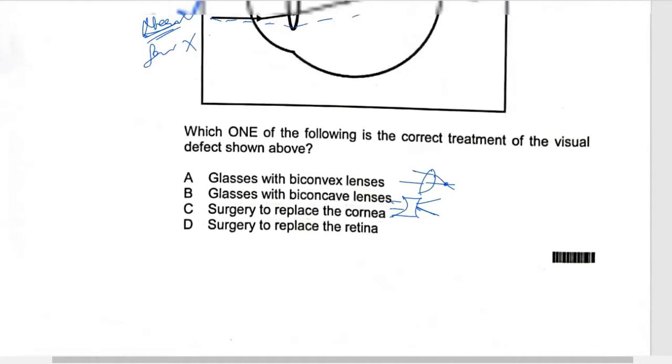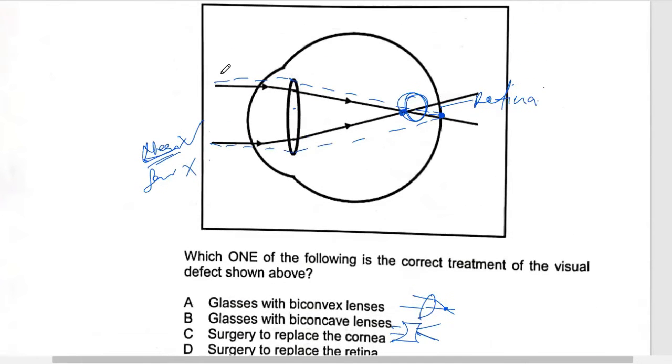Let's go back and we see. So it means that we want this light. Remember, the original light is here. So we want this light to be a little bit bigger. So it means that we're going to put a lens here, so that when the light comes like this, instead of taking this route, it's going to take this route, so it is a little bit diverged. And this lens is called a concave. Yeah, it's called the concave lens.